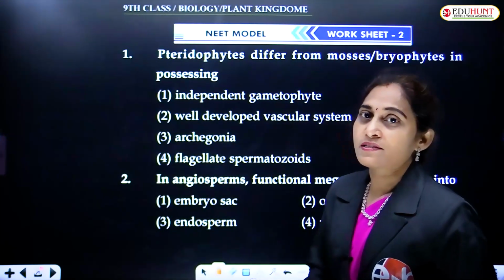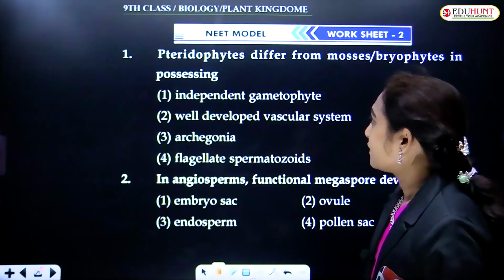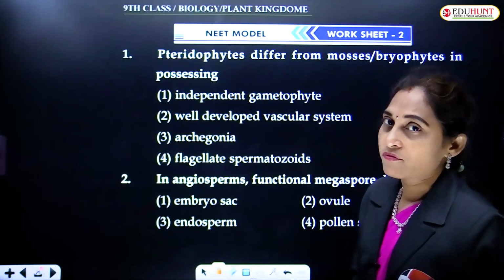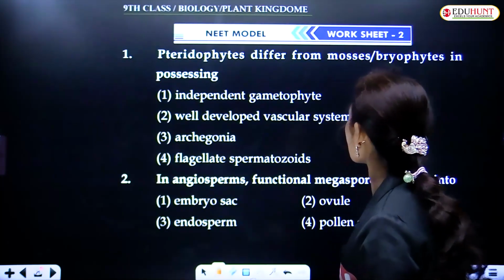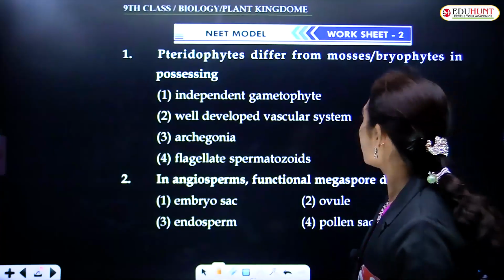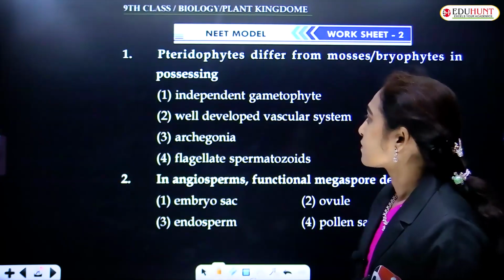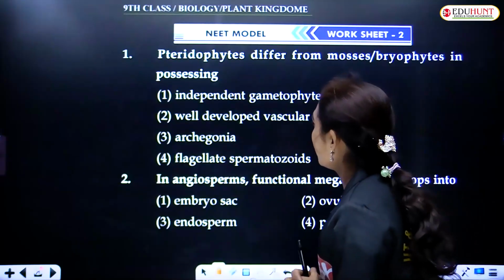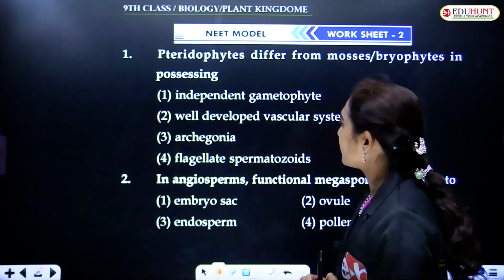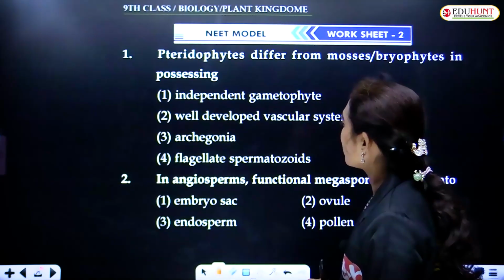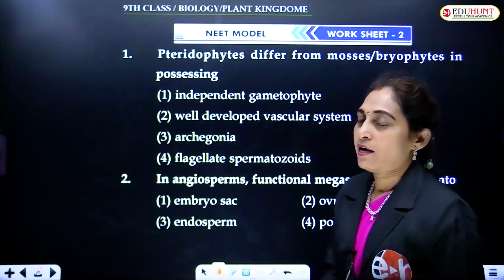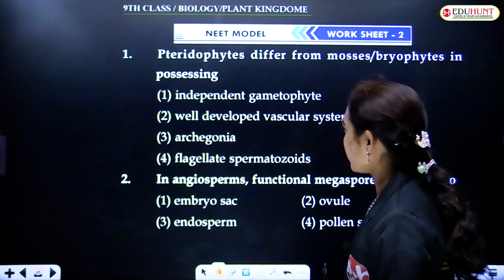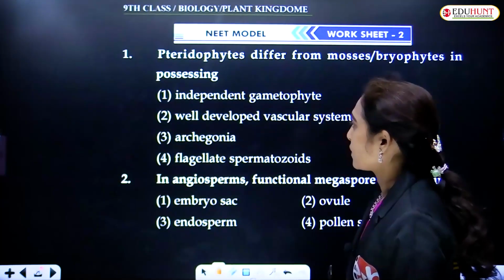Let us see the first question: pteridophytes differ from mosses. Mosses are nothing but bryophytes, in possessing. Pteridophytes have independent gametophyte, well-developed vascular system, archegonia, and flagellate spermatozoids.